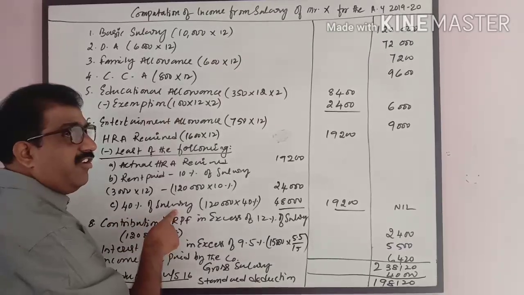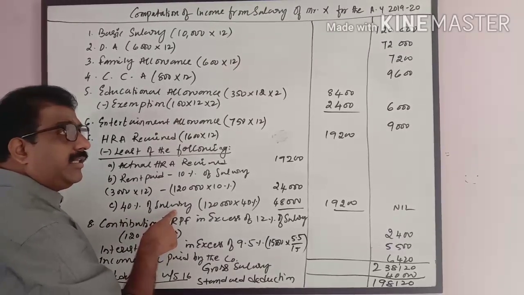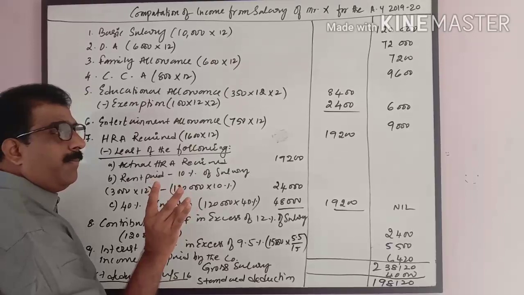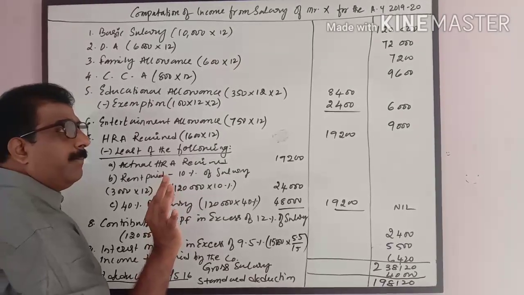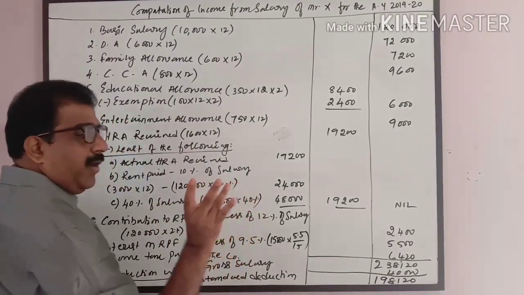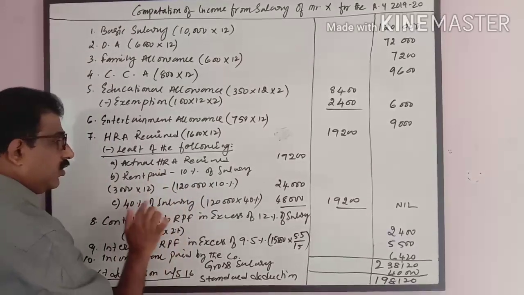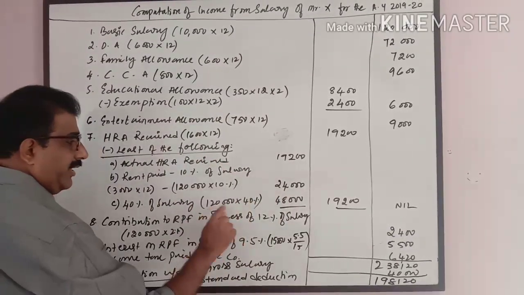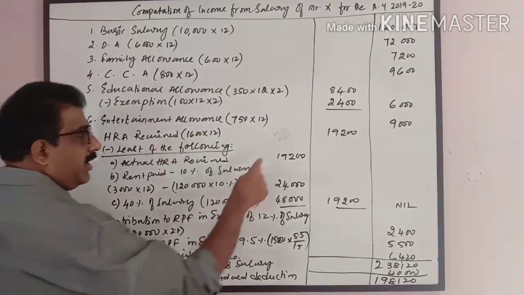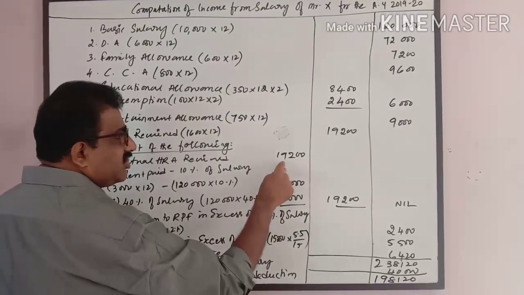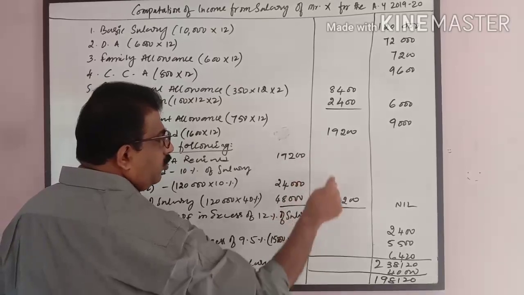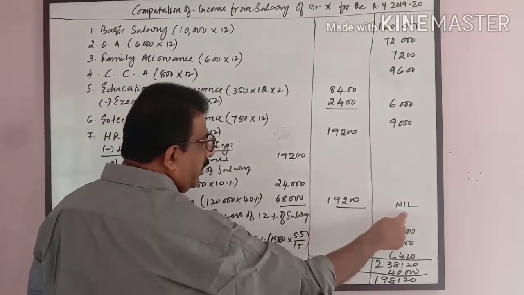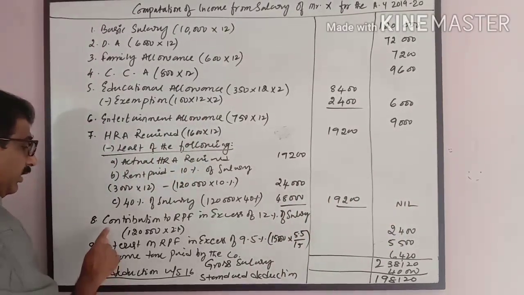40% of salary if he is situated other than Delhi, Bombay, Calcutta and Madras. So other than these, 40%. So 1,20,000 into 40%. Among these three, least is 19,200. 19,200 minus 19,200 becomes nil.